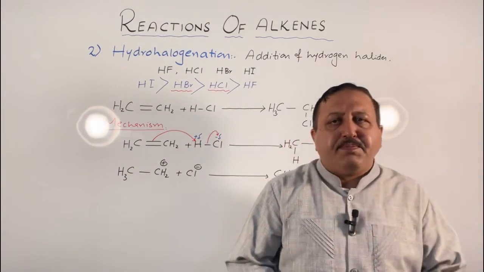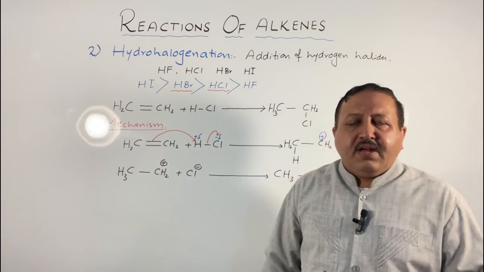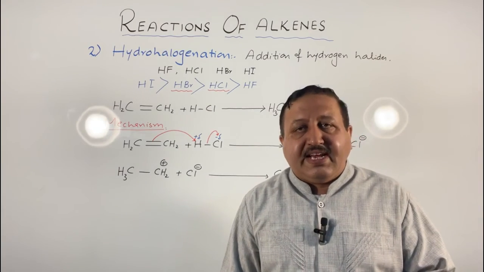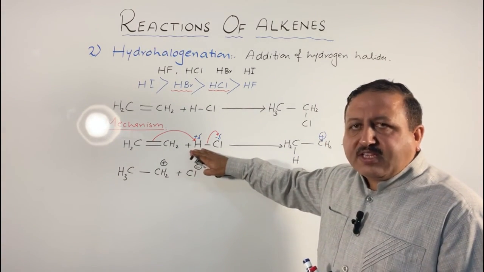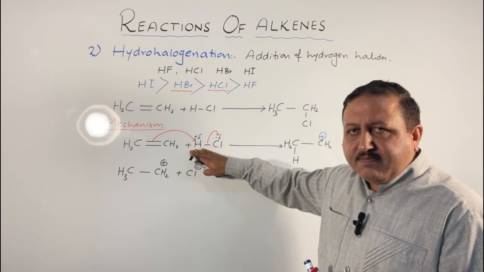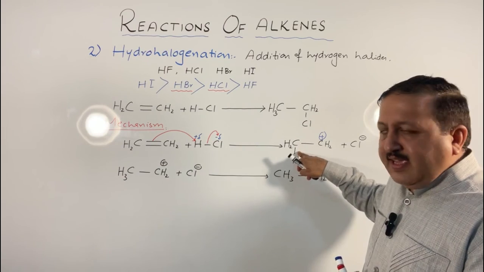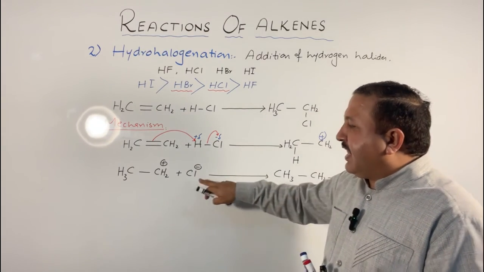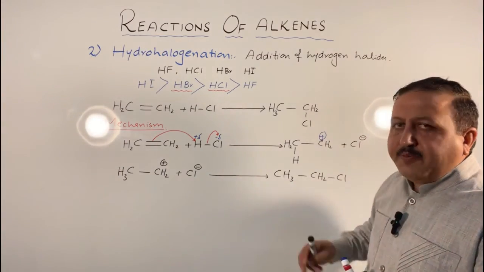This is the very simplest and first mechanism, addition of hydrogen halides. First point is pi electrons will attack the electrophile and form a bond with the electrophile. In the second step, negative and positive become attached to form the final product.